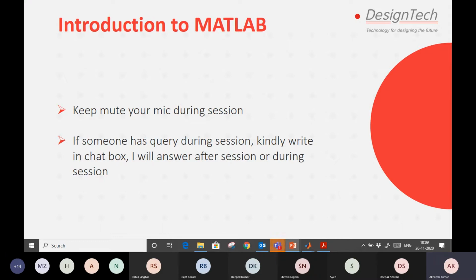So today we will have two sessions. In the first session, we'll see the basics of MATLAB, how to import and export data, and how to do some basic data analysis and preprocessing. In the next session, we will see some optimization techniques: local optimization, linear and nonlinear optimization, and global optimization, which means finding the global maxima and minima of your objective functions.